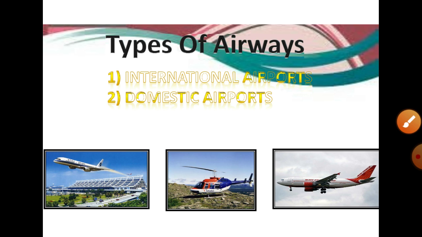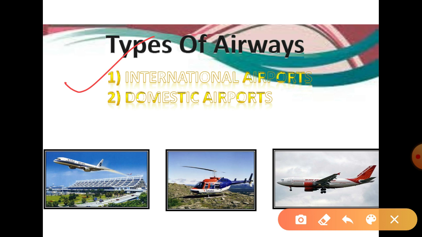There are two types of airways or air transportation. First the international, and second the domestic, meaning the national. So there are two kinds of airways, national as well as international. National airways provide service within the country, and international airways from one country to another country.